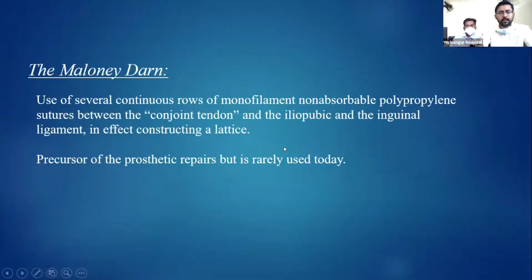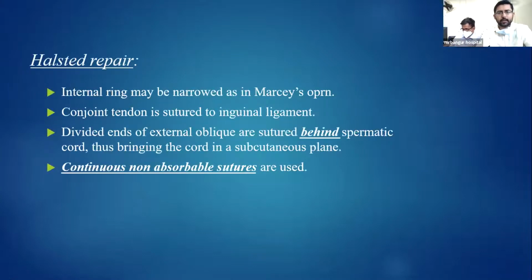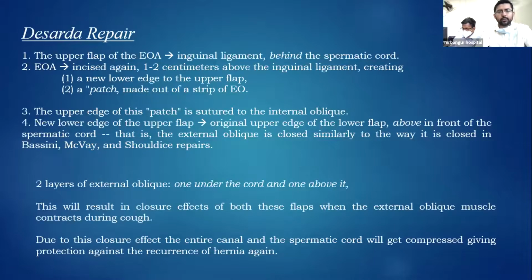The Maloney's Darn is the precursor of the prosthetic repair, but it is now rarely used. In the Halsted repair, the divided ends of the external oblique are sutured behind the spermatic cord, thus bringing the cord into the subcutaneous plane. Now we come to the Desarda repair.